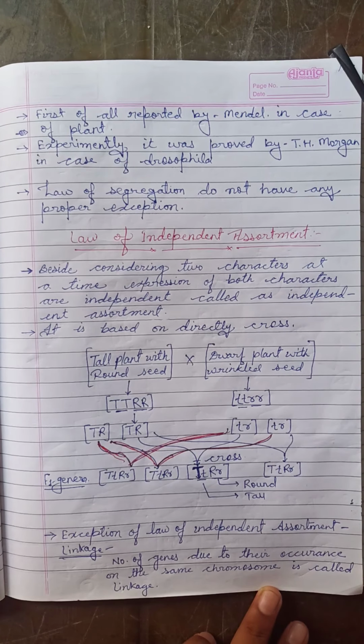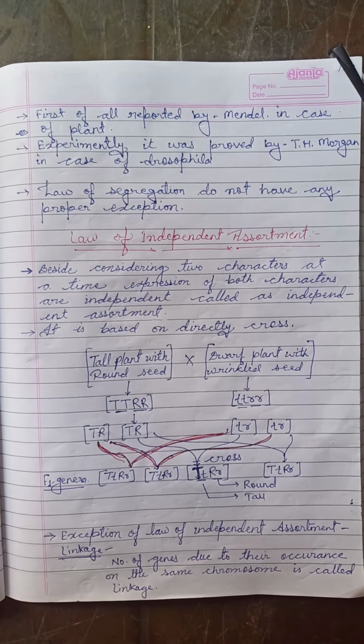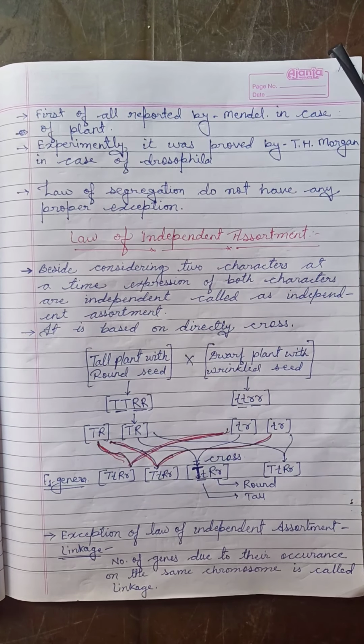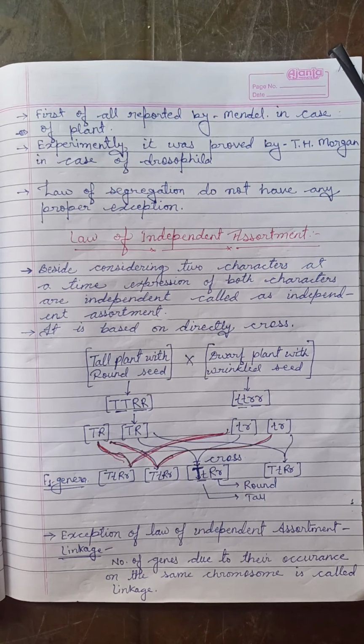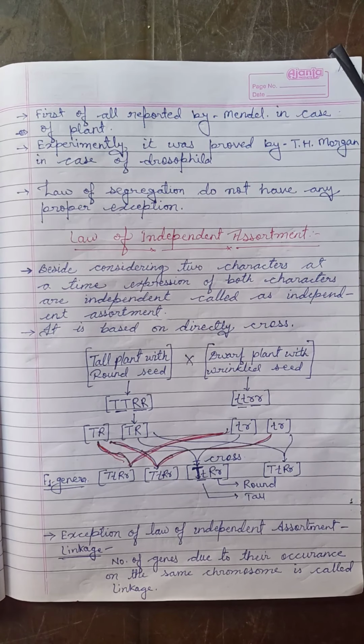Now look at some important points about the law of segregation. The law of segregation was reported by Mendel in his plant study, whereas experimentally it was proved by Thomas Hunt Morgan, who worked on Drosophila melanogaster.